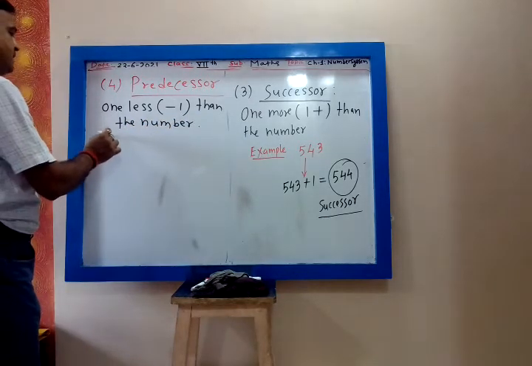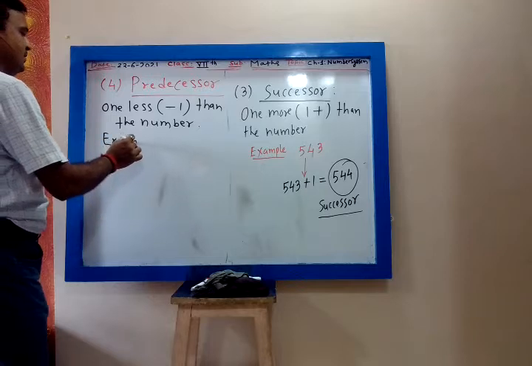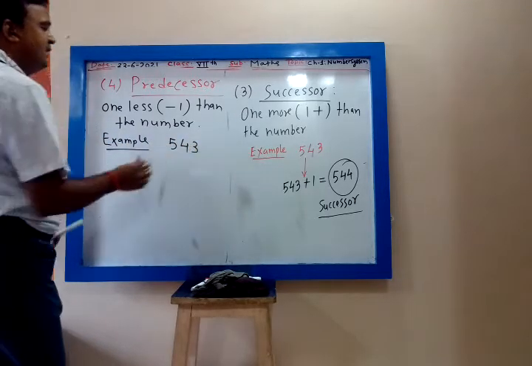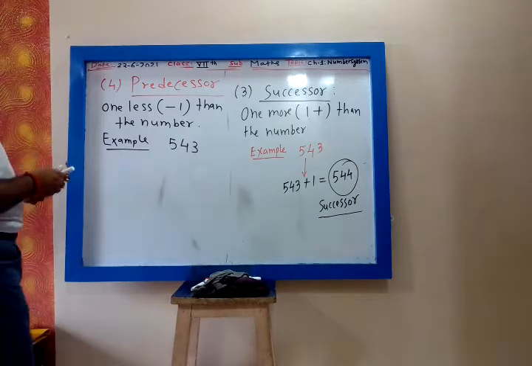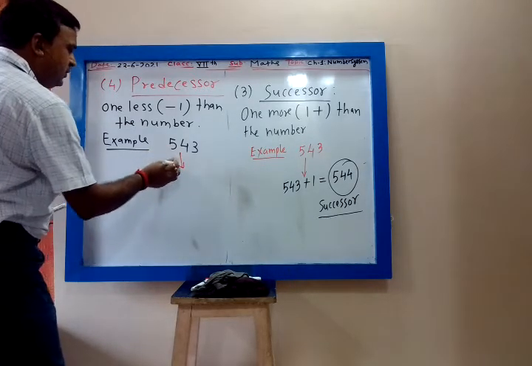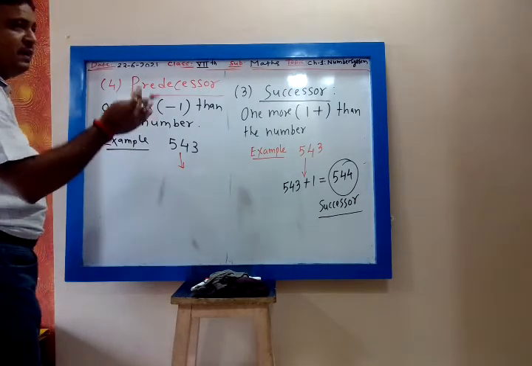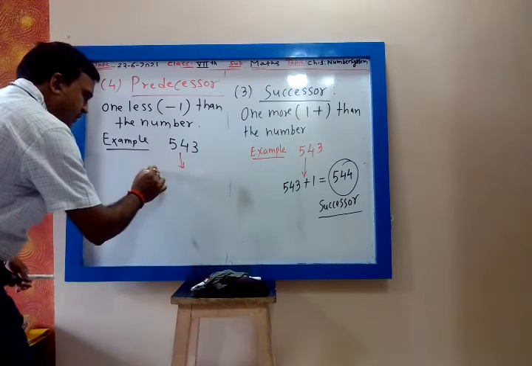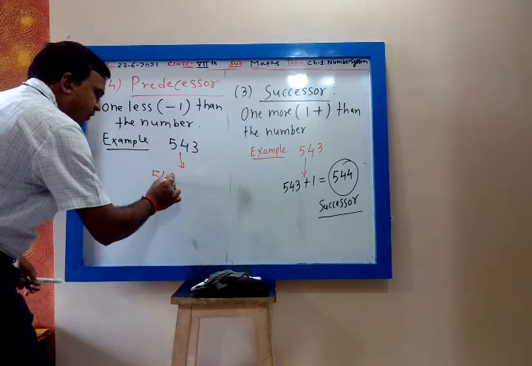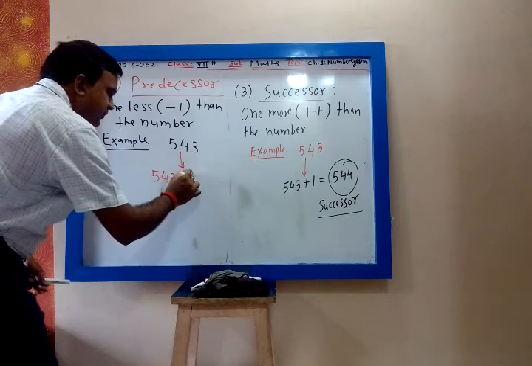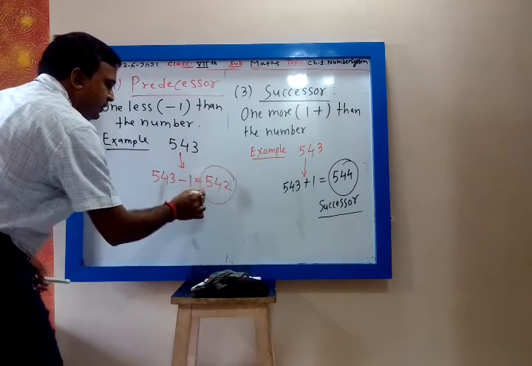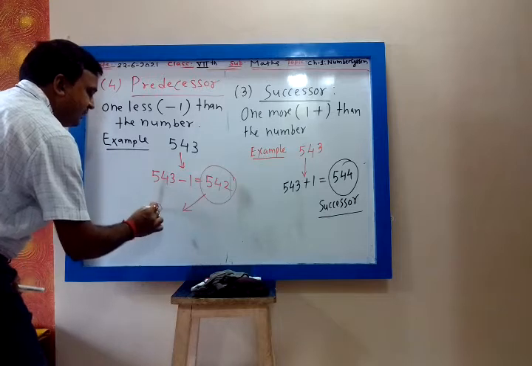For example, we can take the same example. You are given a number 543. What is predecessor of this? So, my dear, 544 is successor. 543 minus 1 is 542. 542 is my predecessor.